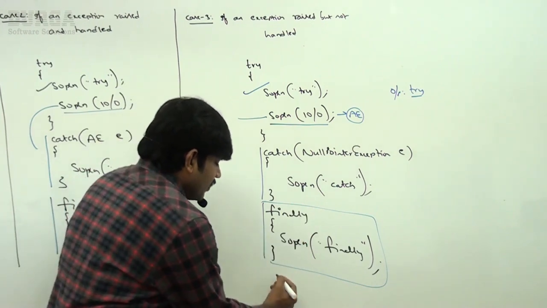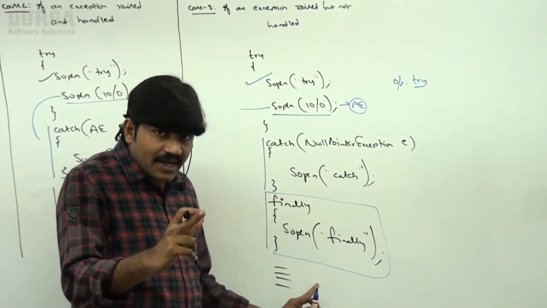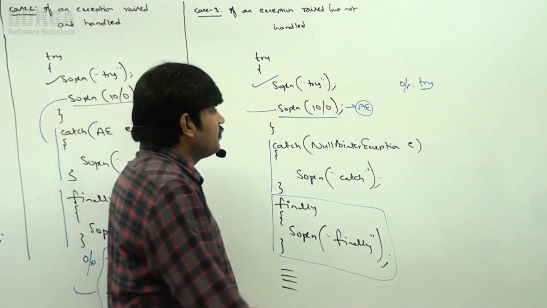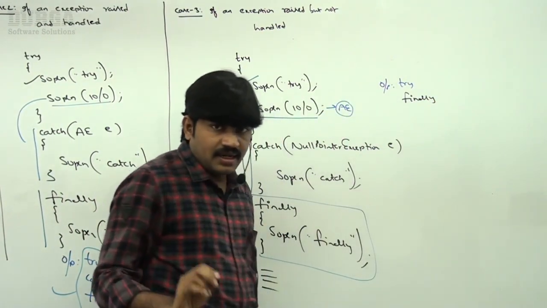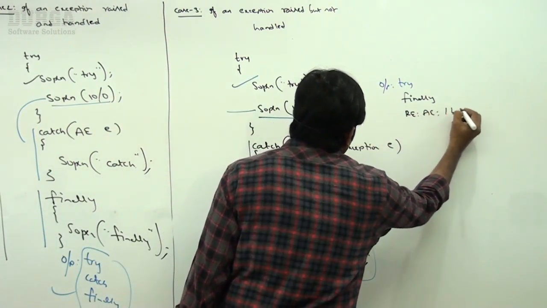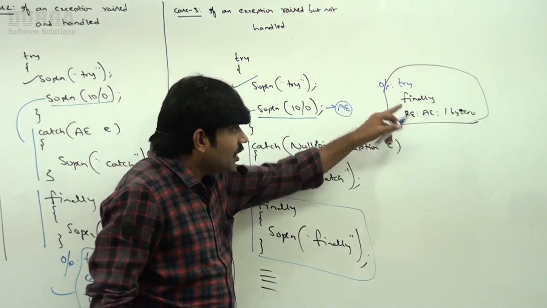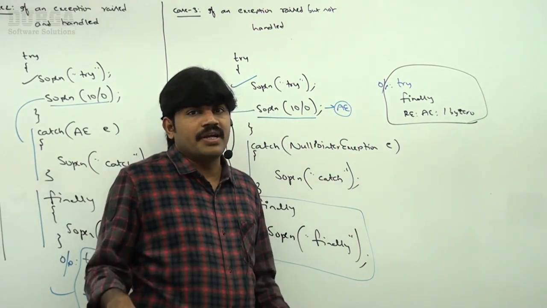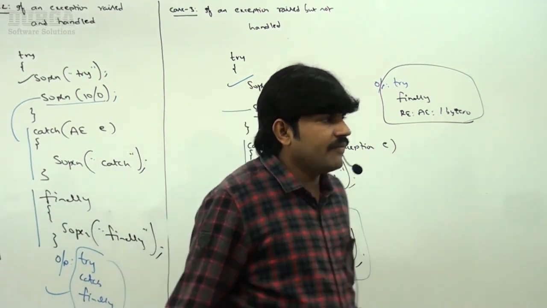Suppose after the finally block some more statements are there. These statements won't be executed. Only the finally block will be executed, and after that, abnormal termination. Now observe: try, and then finally, and then runtime exception, arithmetic exception, division by 0. Remember this. It is abnormal termination, but even in abnormal termination, the finally block will be executed. Now the terminology is very clear for you, right? Let me execute this one.